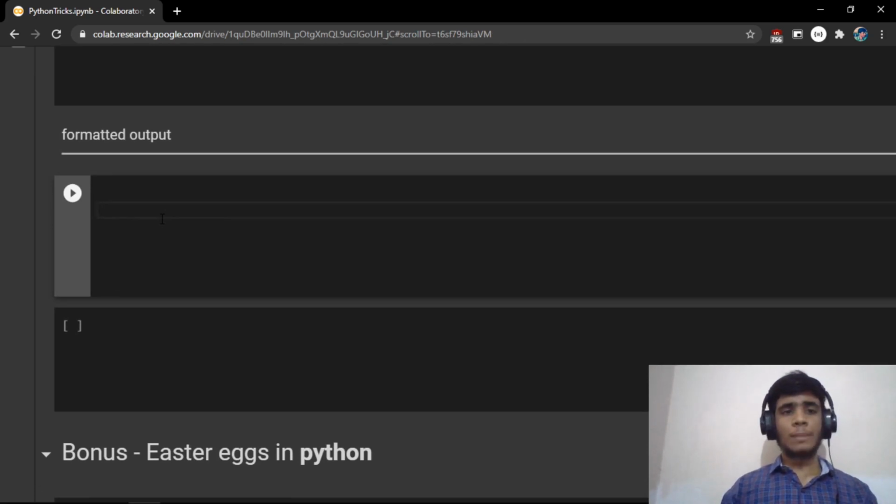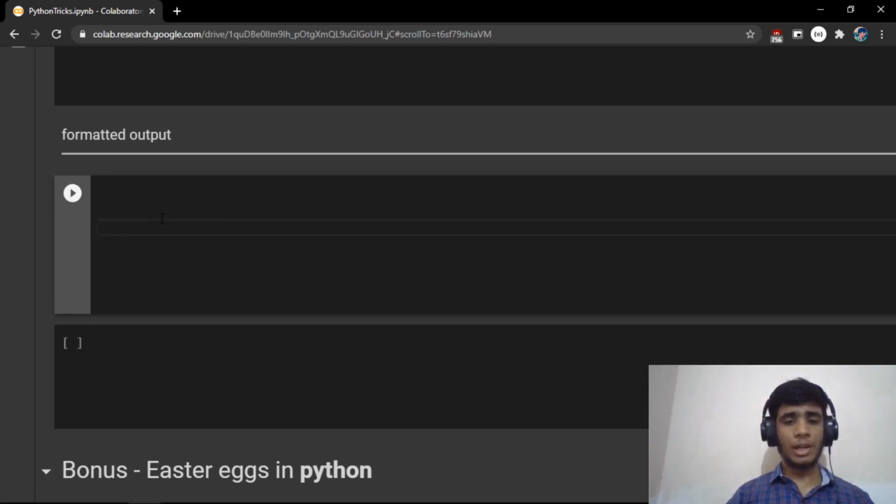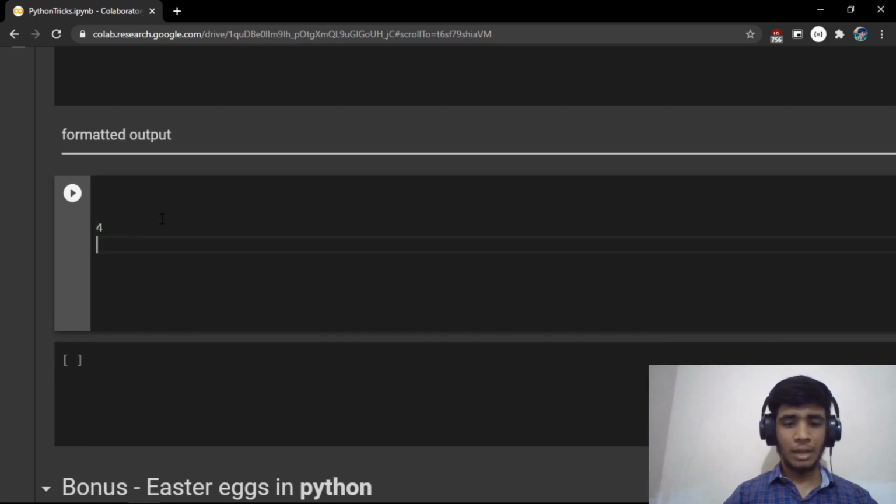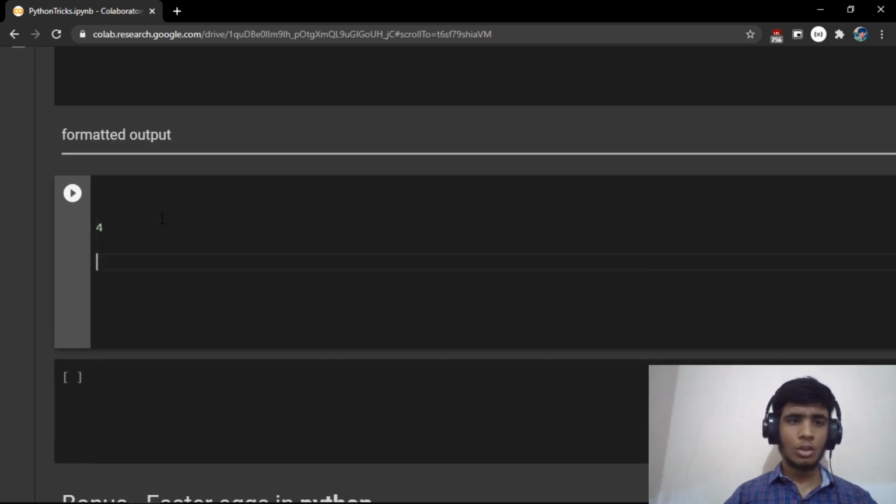So what do I mean by formatted output? See, if you're writing any online contest, many times you see that the output is not a single number or single digit. Let us assume a simple problem where they ask for input of a number n and we have to print the square of that number. The output is not straightforward and they ask for it in this form: Square of 4 is 16. So they want you to print the output in this form.